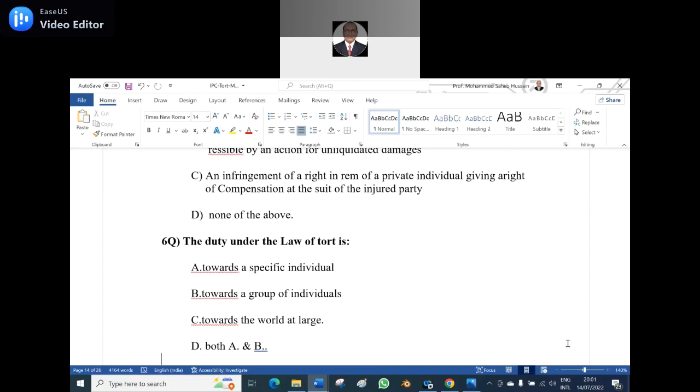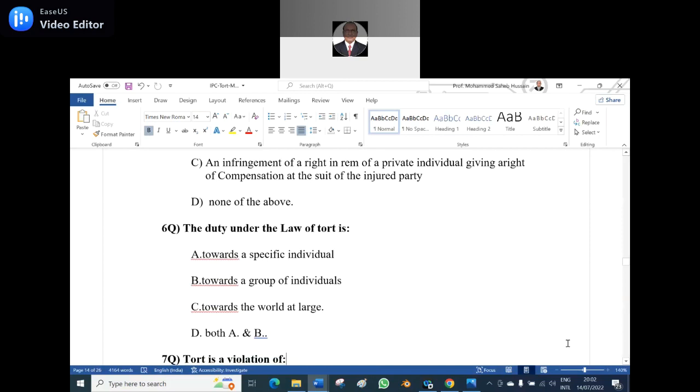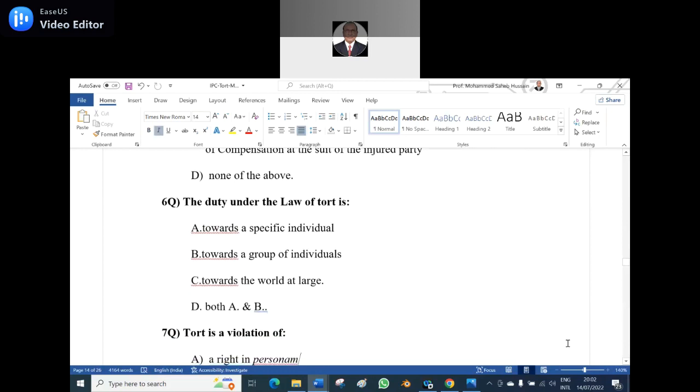Where reasonable apprehension is created, it is a tort, which is called assault. Suppose somebody comes in front of you with a clenched fist to give you a punch. At that time, you apprehend it and duck, because the reflex system works in the body. Is it clear? Yes, sir. At that time, still it is an offense, assault. But once the punch hits your face, it is battery. That is called physical assault. Actually, the offense is against the state. It is considered as against the state, which means the public at large. Is it clear? Yes, sir. Got it, sir.